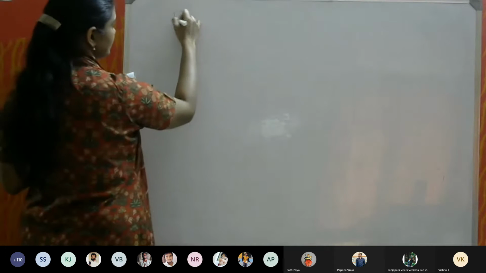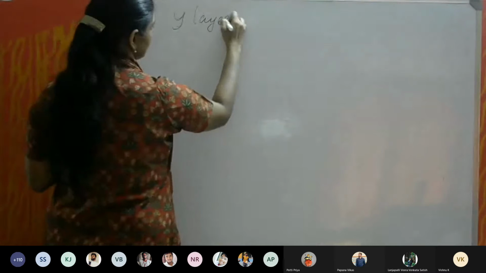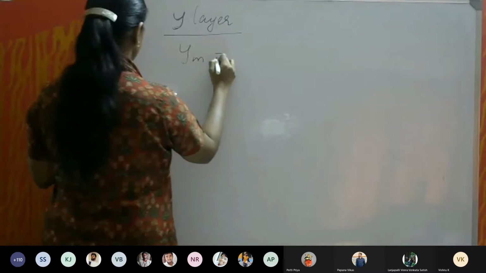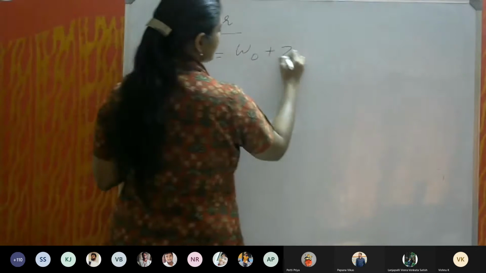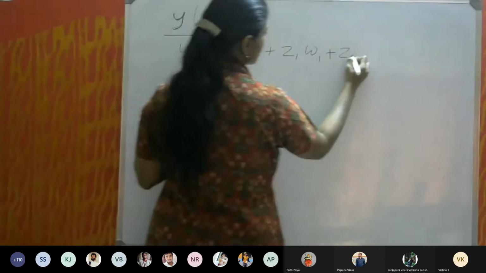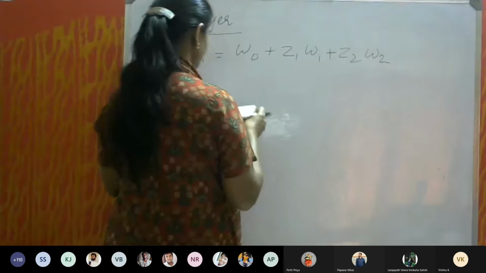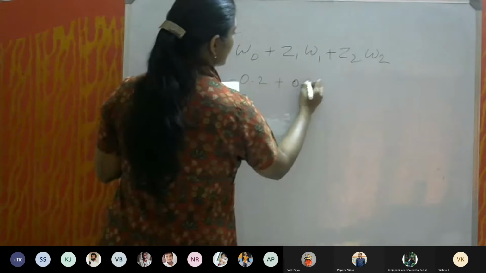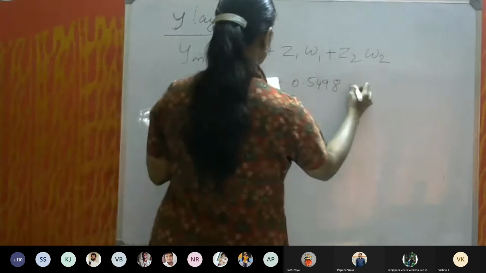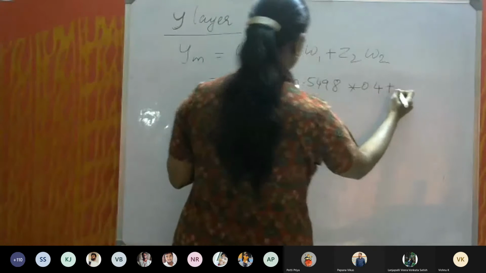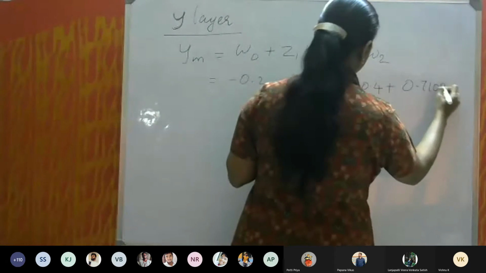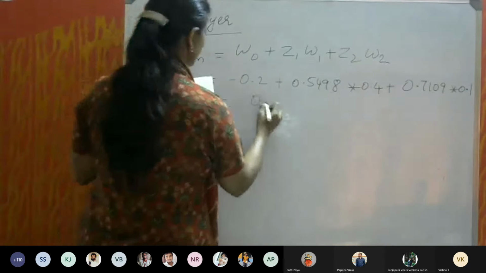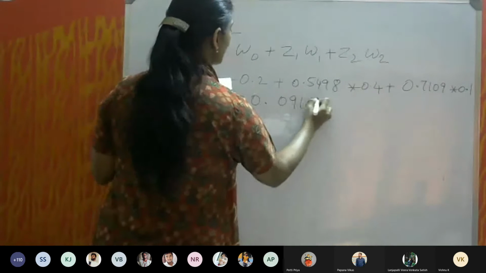For the Y layer, Y in equal to W0 plus Z1 into W1 plus Z2 into W2, and that is equal to minus 0.2 plus 0.5498 into 0.4 plus 0.7109 into 0.1, that is equal to 0.09101.